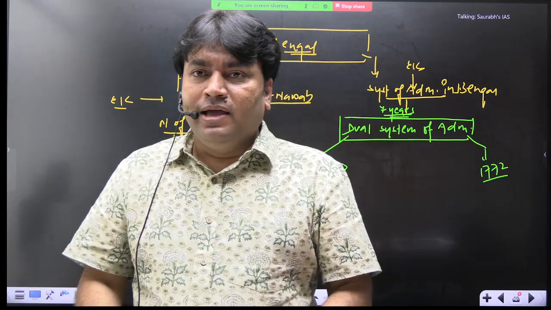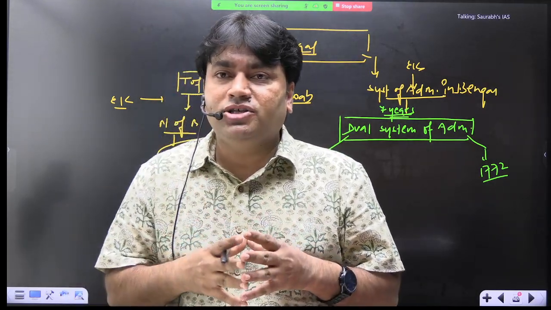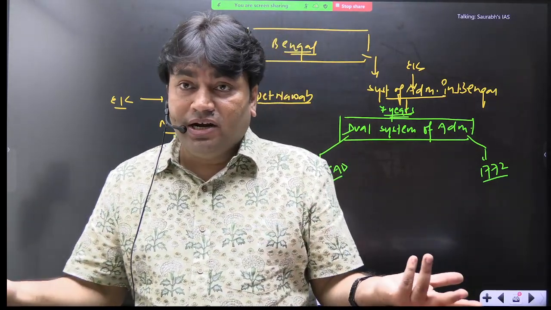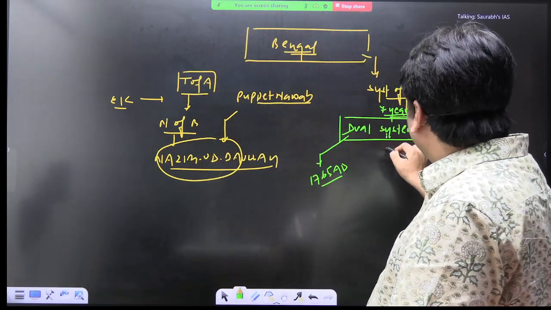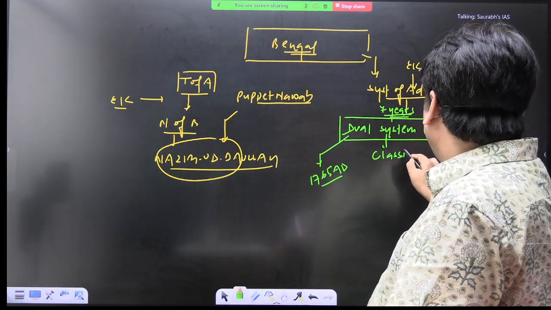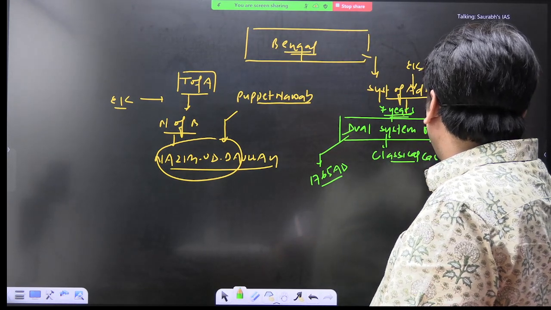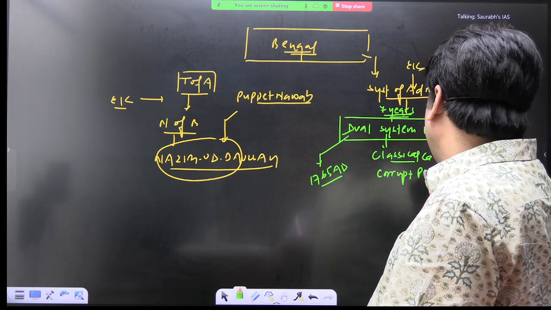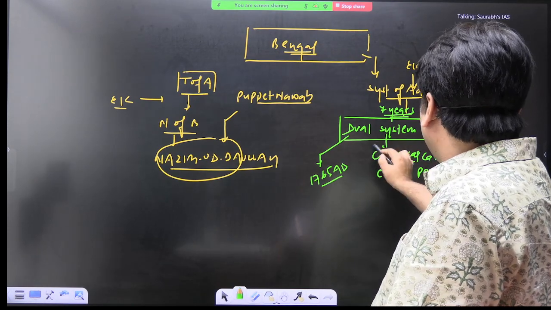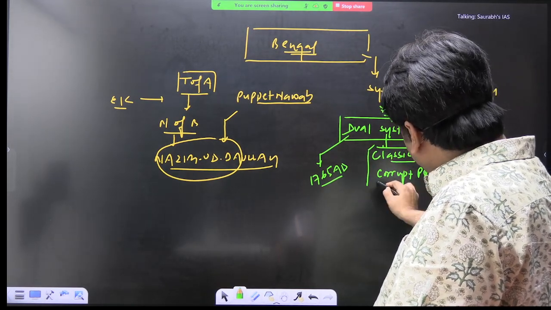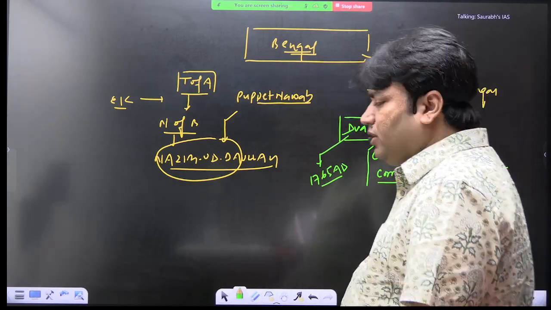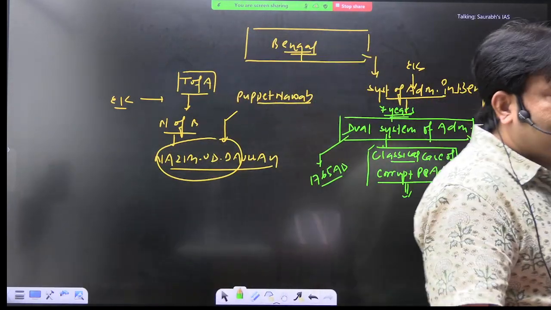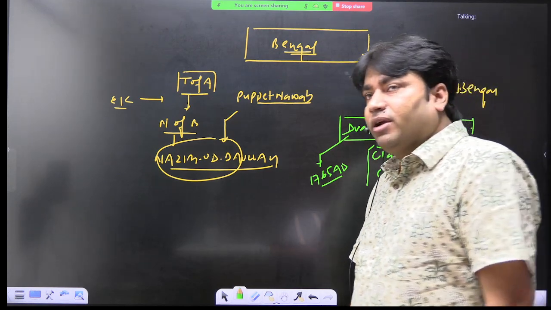Okay. And here the system of administration completely collapsed. There was no system at all. नाम है इसका dual system of administration. And this was a classical case of corrupt practices and administration in Bengal. Dual system of governance. ठीक है? Classical case of corrupt system and administration in Bengal region.